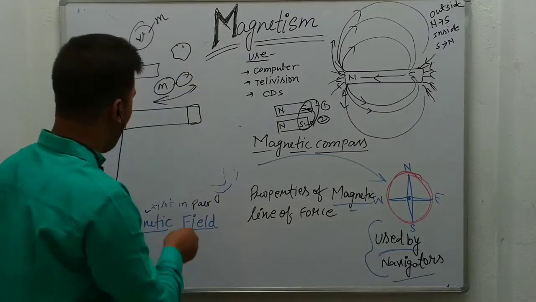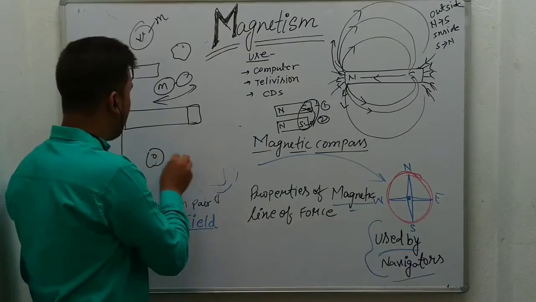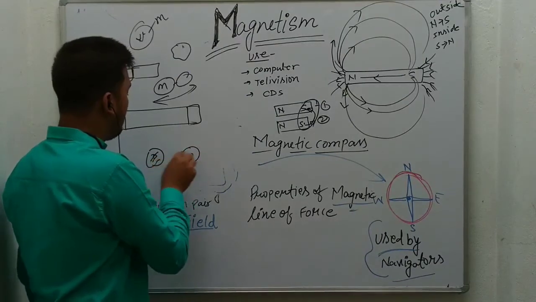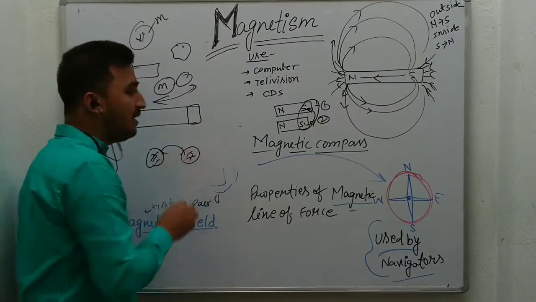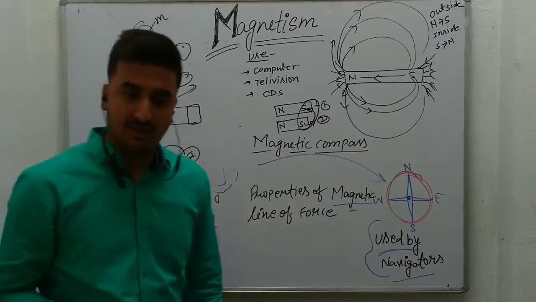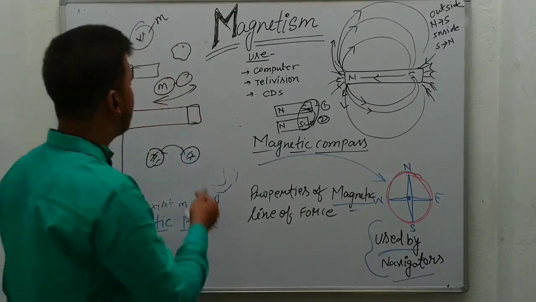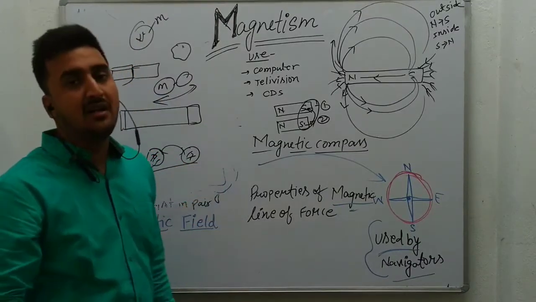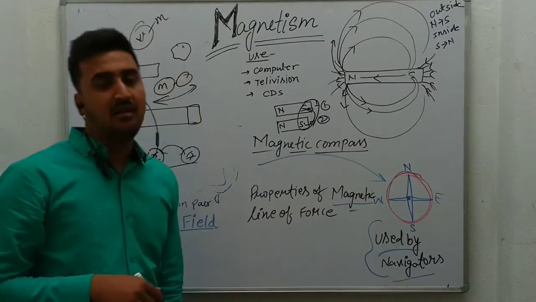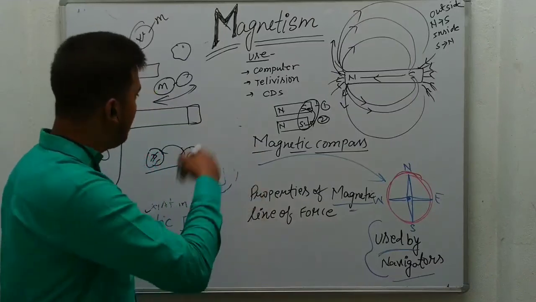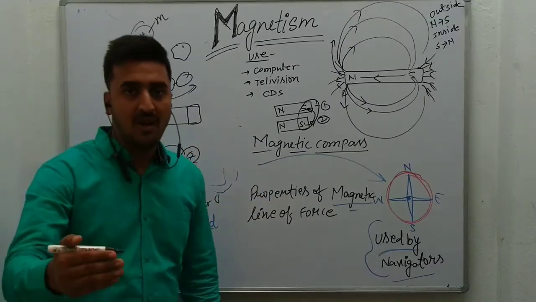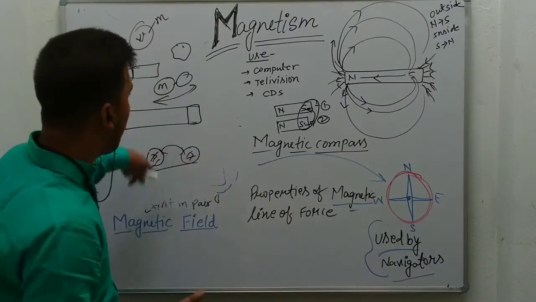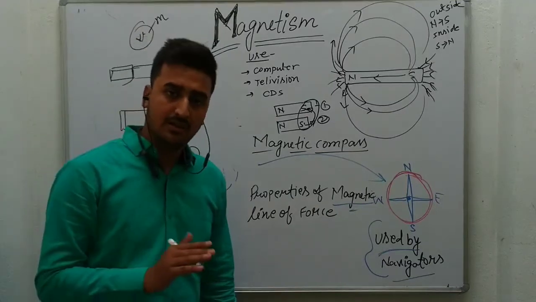When we keep two magnetic substances at some distance, they will attract each other due to the magnetic field. So we can say the magnetic field is a range in which the magnet can attract or repel any magnetic substance.